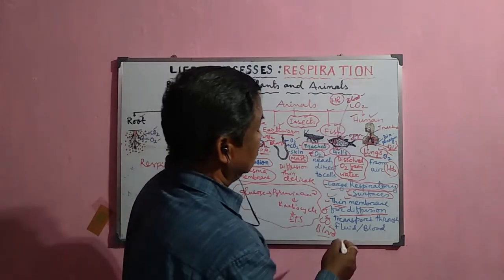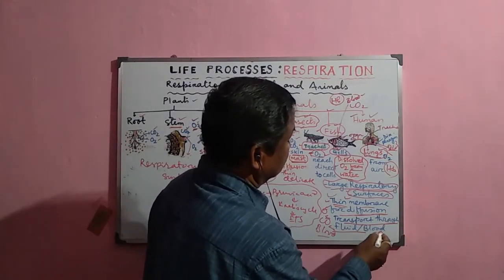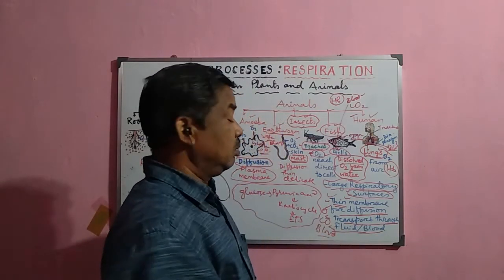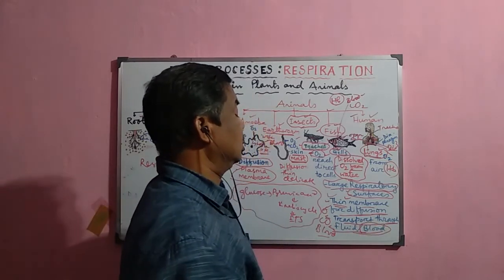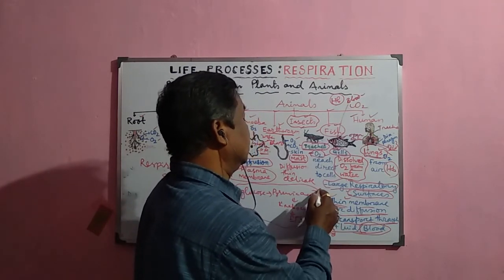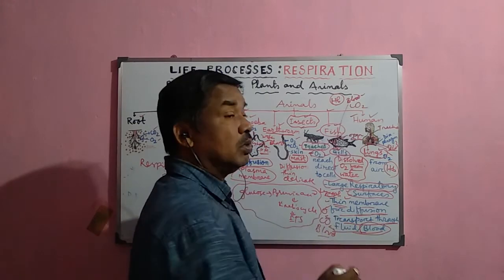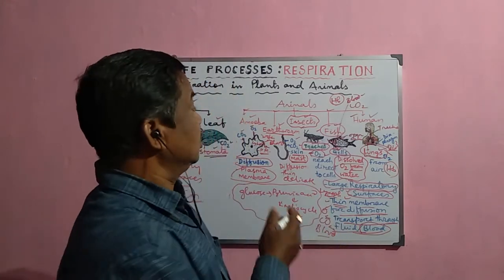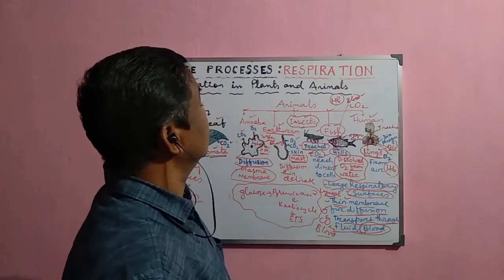The transport occurs through a fluid. Sometimes it may be a simple fluid, but in higher animals there is a special fluid called the blood and the lymph. The blood and the lymph are the two important fluids present in the body for the transport of the different gases. So, these are the different respiratory surfaces normally found in animals.